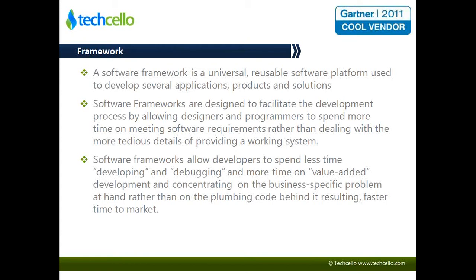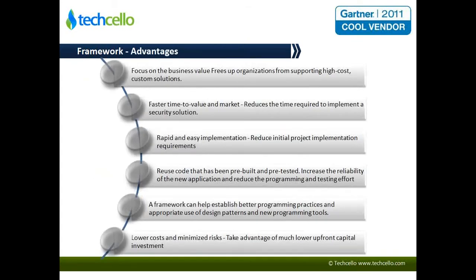So in essence, it allows the developers to focus on their core job, which is developing the functionality, rather than trying to work on this value-added set of things. So what are the advantages from a framework perspective?